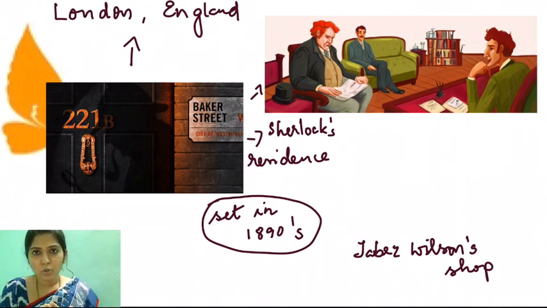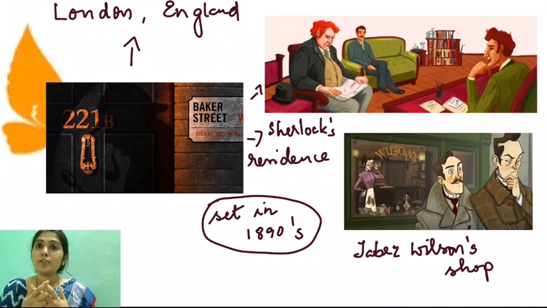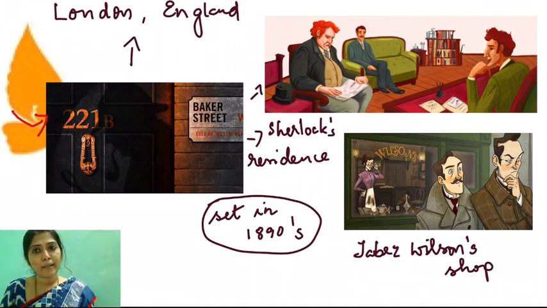Now, where is Sherlock Holmes' residence? It is in 221 Baker Street. Now, where is 221 Baker Street? It is in London, England. Now, in this play, if you notice, the story is not confined to only Sherlock's residence. It's not only taking place in 221 Baker Street. It is moving to another setting where Jabez Wilson's shop is there. Okay, and it is not just happening there. It is also moving to the bank that is there on the Saxe-Coburg Square.